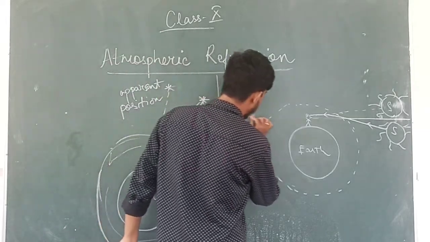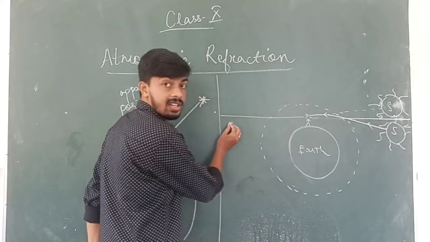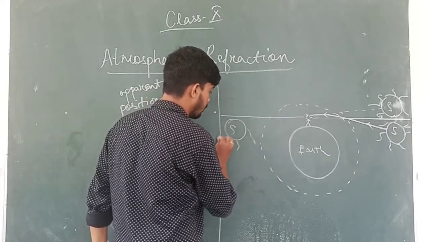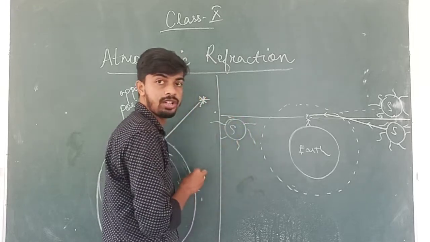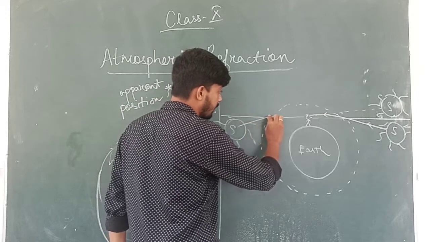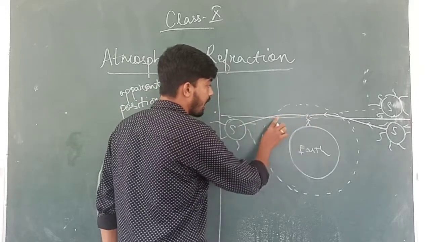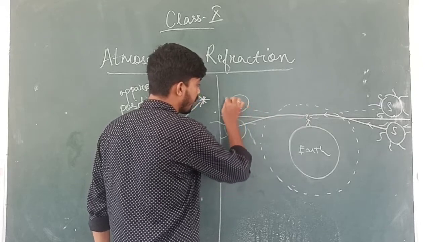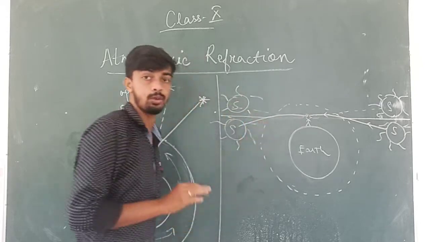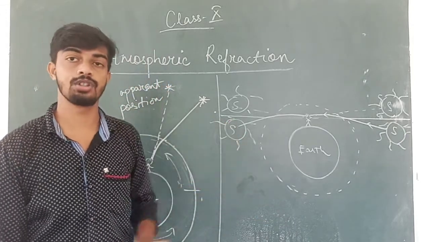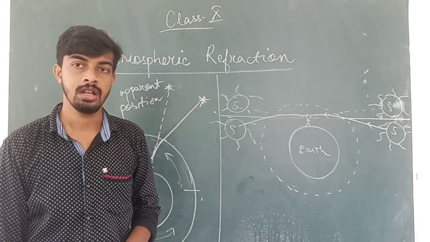The same thing goes for sunset. This was the horizon. The sun has gone down, for example, but still, due to refraction in the atmosphere, the sunlight reaches the observer, and the observer sees the sun as still in the sky, ready to go down. So these two effects happen because of atmospheric refraction.